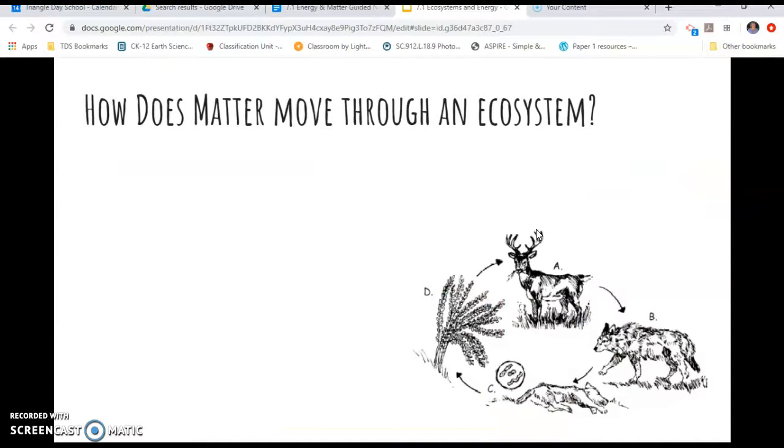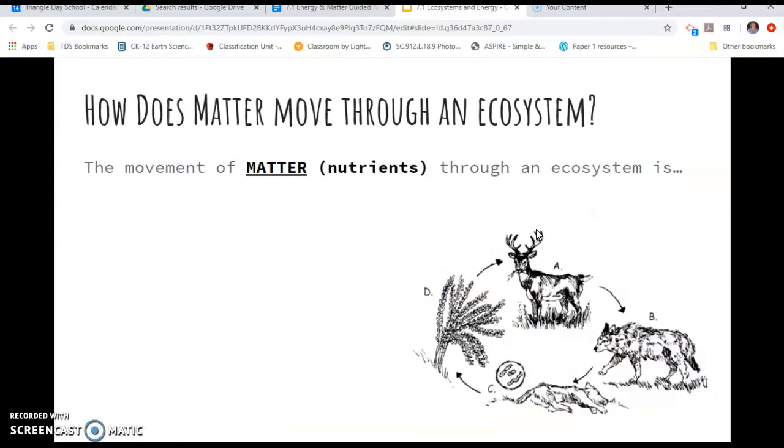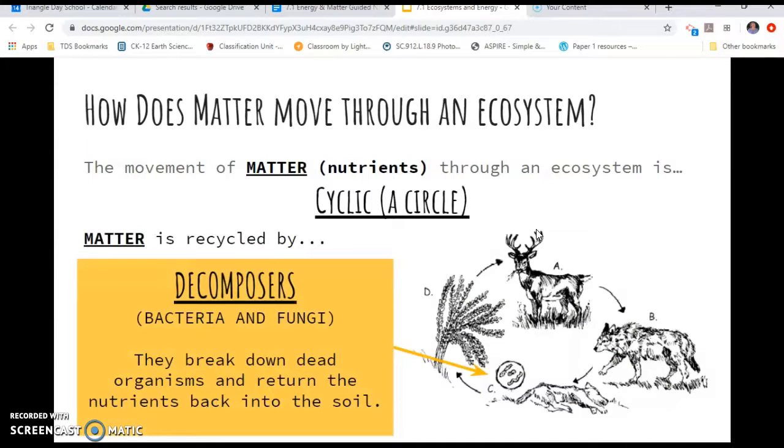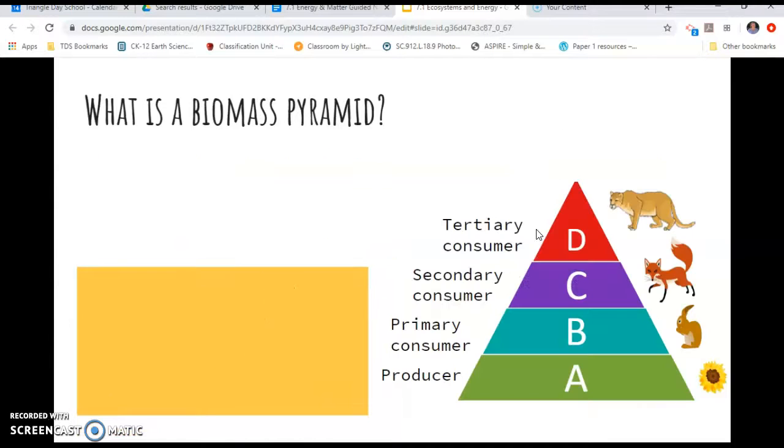How does matter move through an ecosystem? It moves by nutrients, and it's called a cycle. So matter is recycled, and we use that by decomposers, bacteria, fungi, etc. They break down dead organisms and return the nutrients back to the soil. Remember, if this is going too fast, don't forget to pause in between.